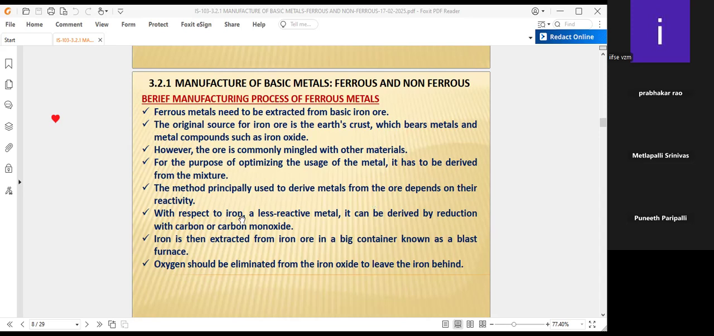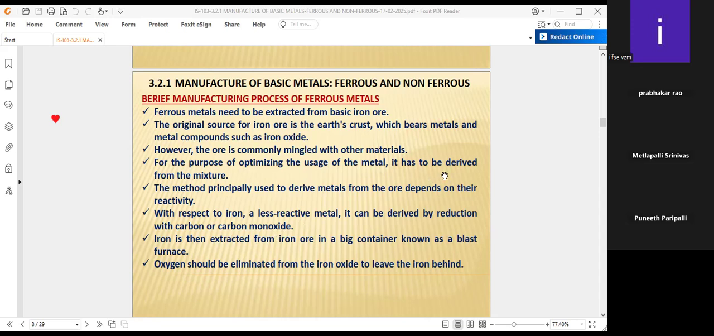With respect to iron, a less reactive metal, it can be derived from reduction with carbon and carbon monoxide. Where the less reactive metal is there in the ore, we have to go for the reduction method or the calcination method. Different methods we will be discussing in the coming slides. The carbon and the carbon monoxide also.